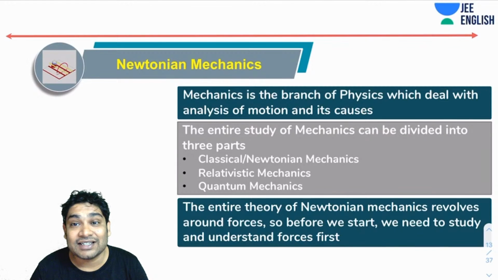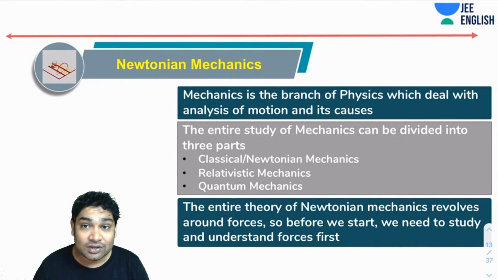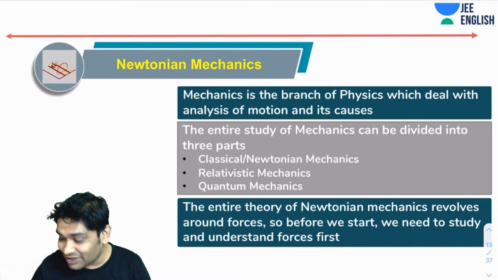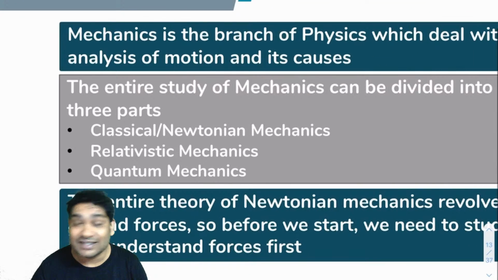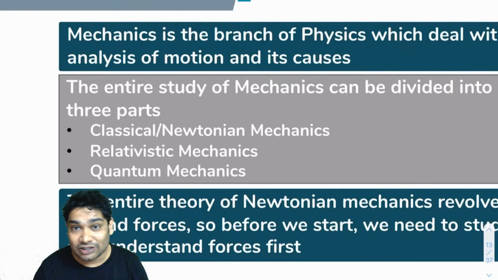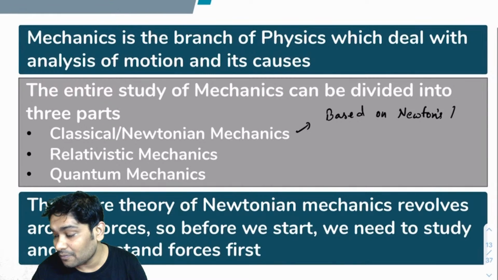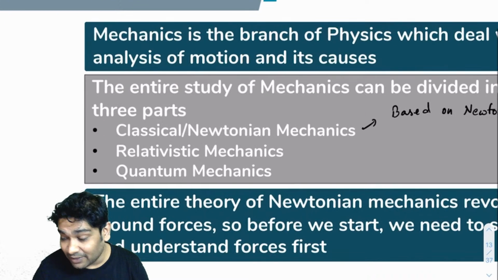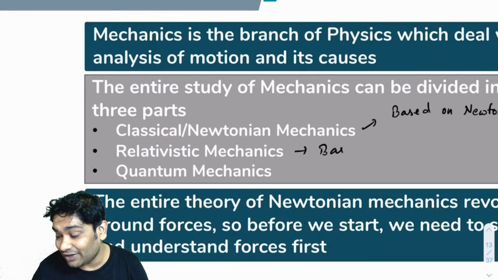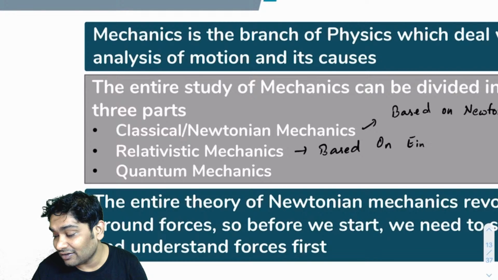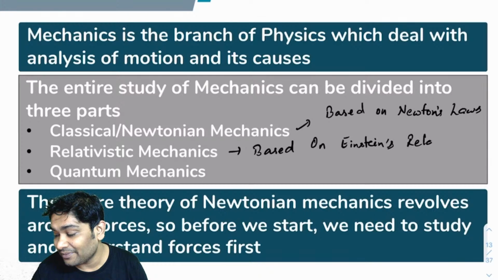The first is called classical or Newtonian mechanics, second is called relativistic mechanics, and third is quantum mechanics. Classical mechanics is the mechanics which uses Newton's laws to solve all the problems, so based on Newton's laws. Relativistic mechanics is obviously based on Einstein's theory of relativity.